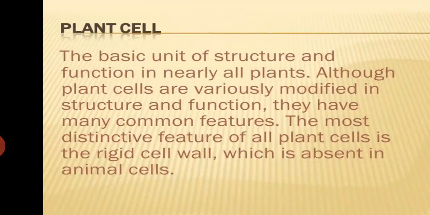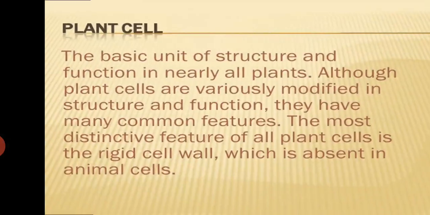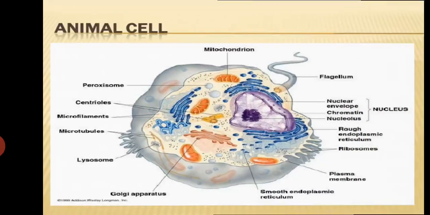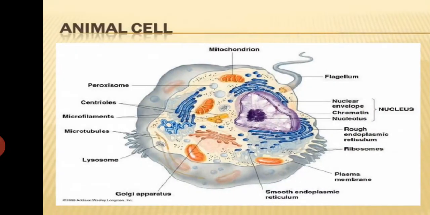Although plant cells are variously modified in structures and functions, they have many common features. The most distinctive feature of all plant cells is the rigid cell wall, which is absent in animal cells. Animal cells have a lot of cell organelles in them. Similarly, plant cells also have a lot of organelles, which do different functions in a cell.